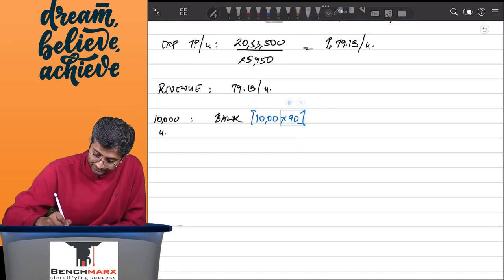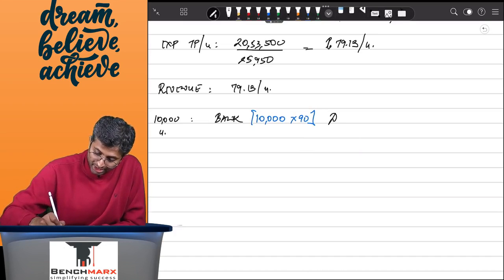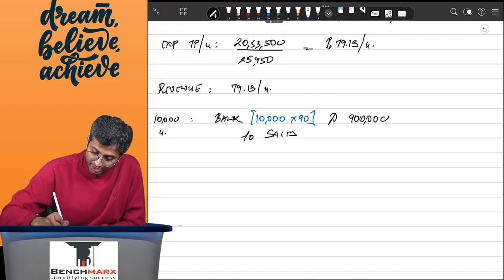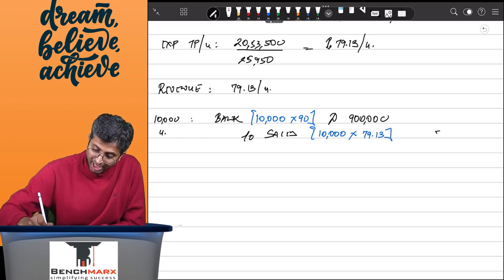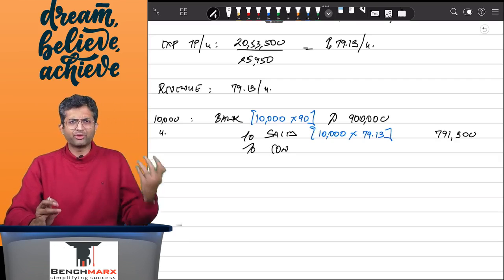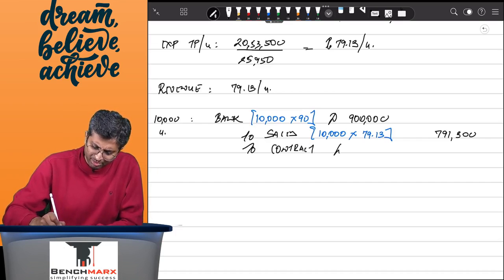So over here, 10,000 into 90. So the bank account will be debited, let us say 9 lakhs. However, against this, the sales that you are going to record will be 10,000 into, we have said for every unit sold, we will record 79.13, and hence 7,91,300 would be the sales, and hence for the remaining you will show either an advance, deferred revenue, unearned revenue, or simply stated a contract liability, basically a liability under a contract.